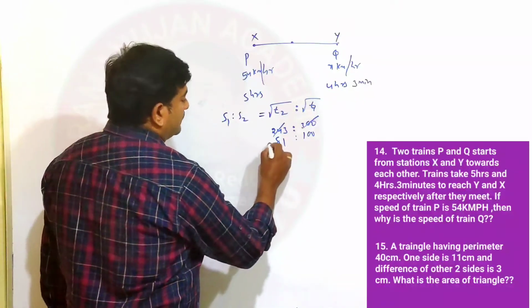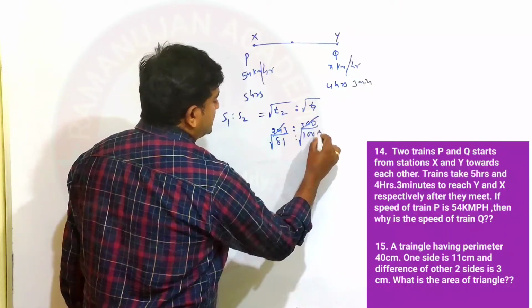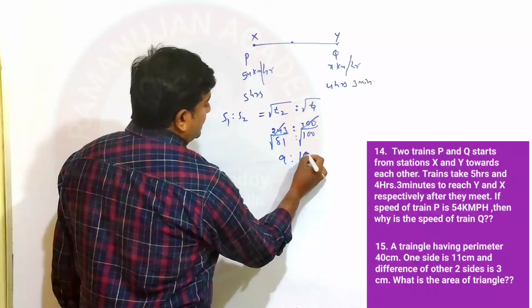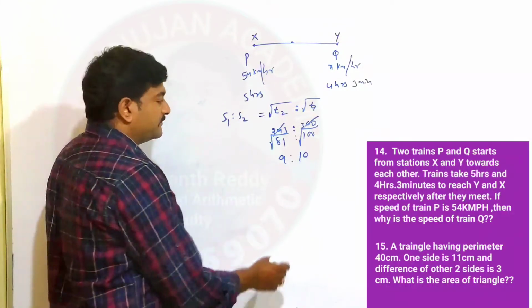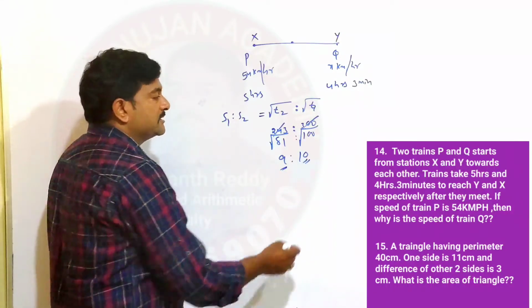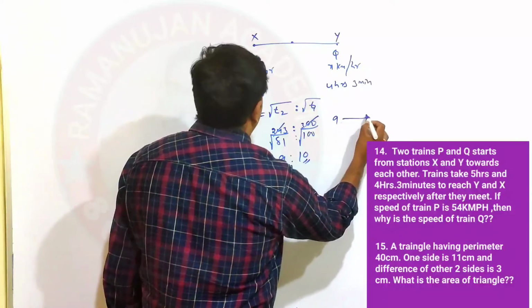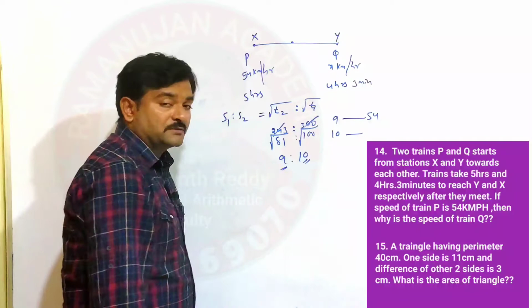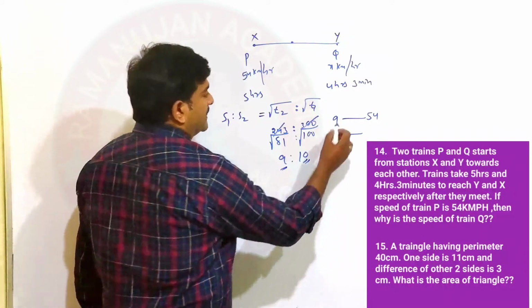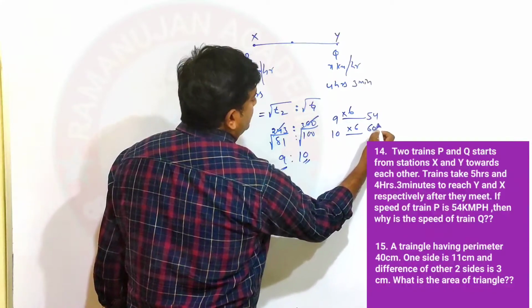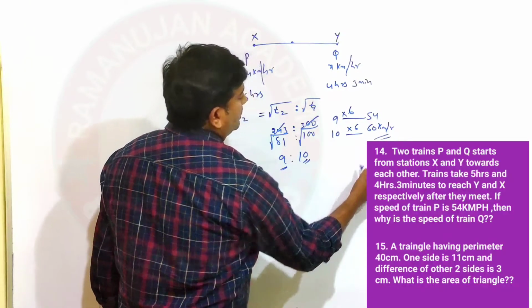Okay, now what we do? This is under root and this is also under root. Square root of 81 is 9. Square root of 100 is 10. Therefore, first train speed is 9 parts, second train speed is 10 parts. But in the question, only the 9 parts value is given. 9 parts value is equal to 54 kilometers per hour. He asked to find out the 10 parts value. So here 9 sixes are 54. Here also 10 into 6 is 60 kilometers per hour.